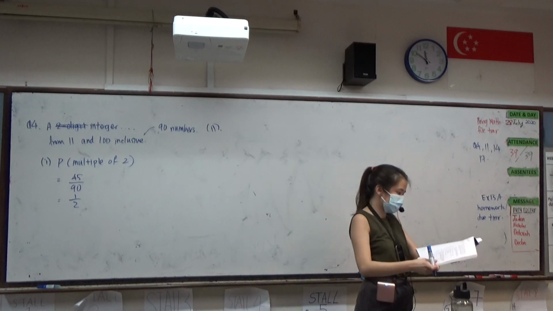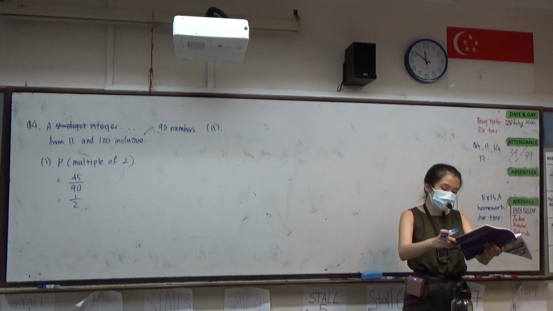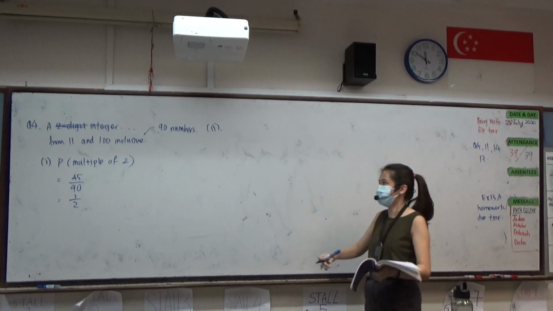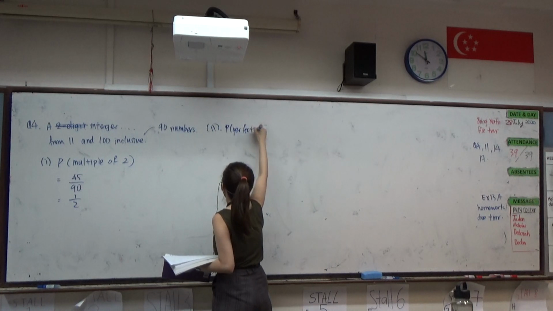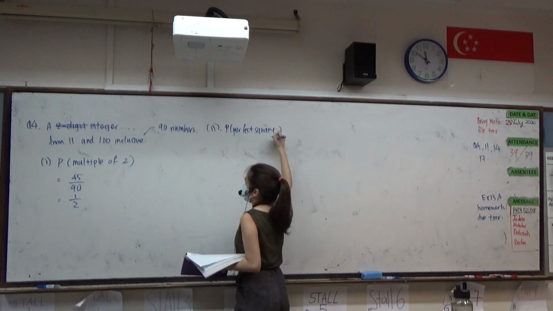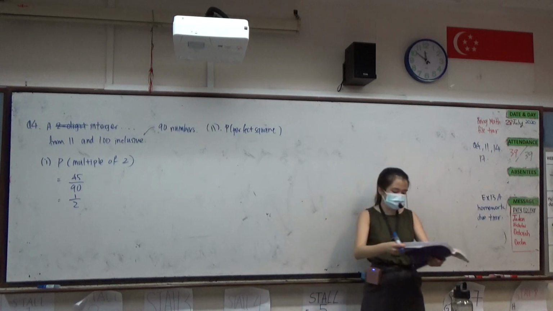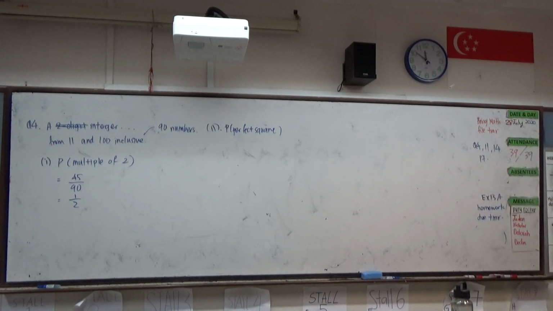Next, for part 2, they want you to find the probability of a perfect square. In this series of numbers, what are the numbers that are perfect squares? Or what is a perfect square in the first place? Yesterday I talked about perfect cube already.